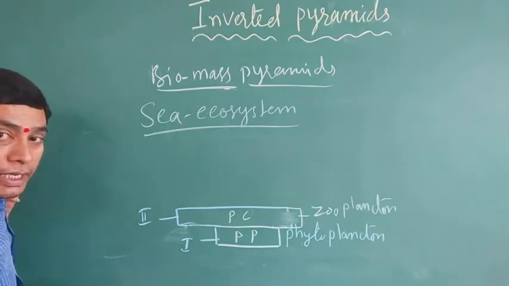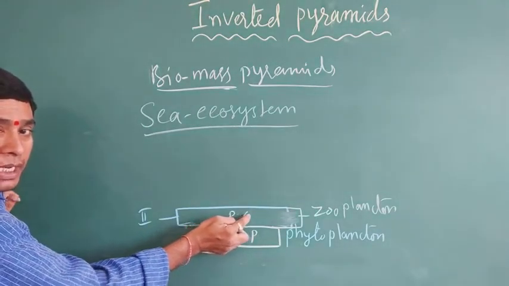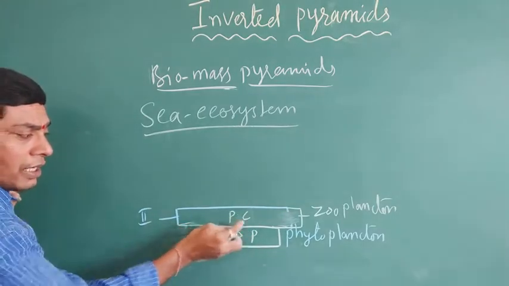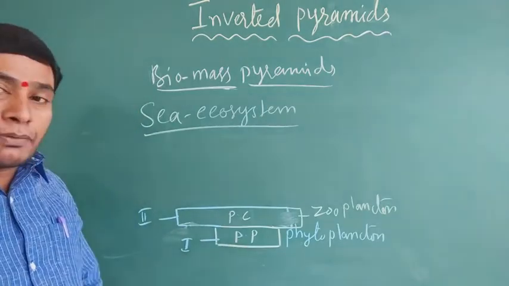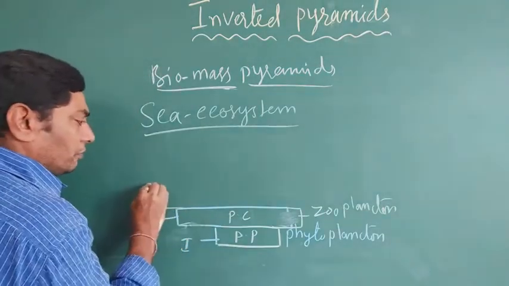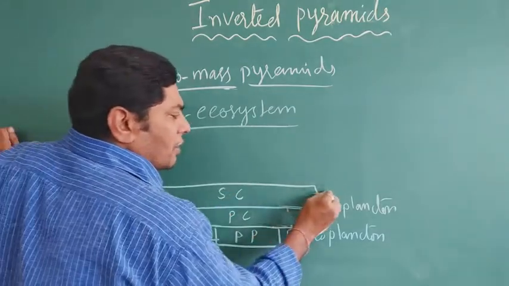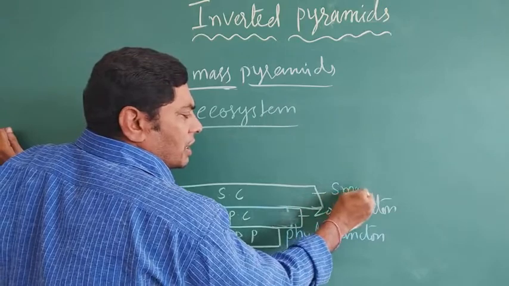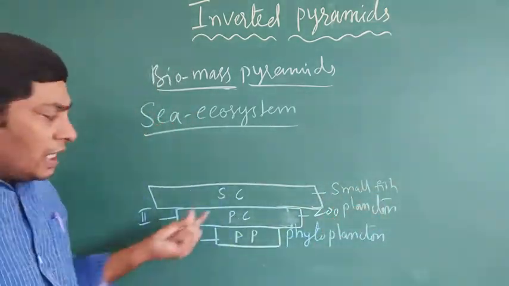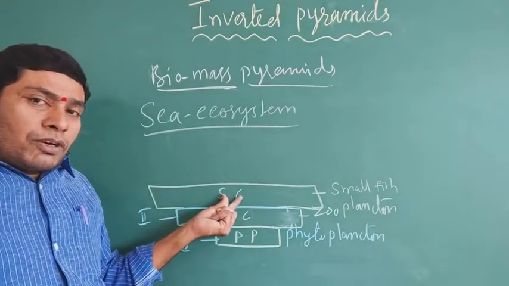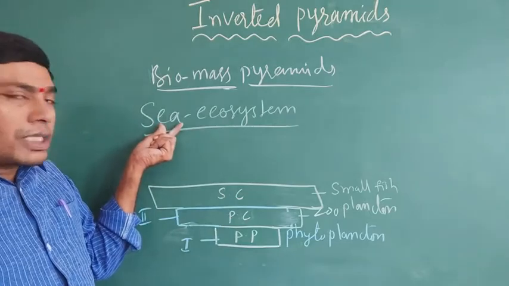The primary consumers' biomass is higher than the primary producers. The secondary consumers are small aquatic organisms like small fishes. Their biomass is higher than the primary consumers in the aquatic or sea ecosystem.